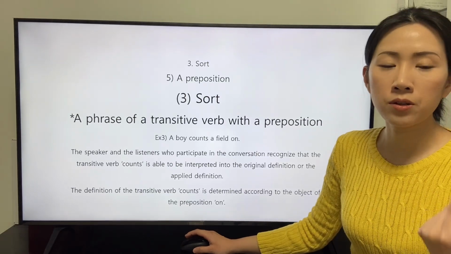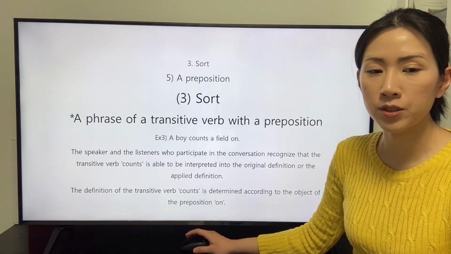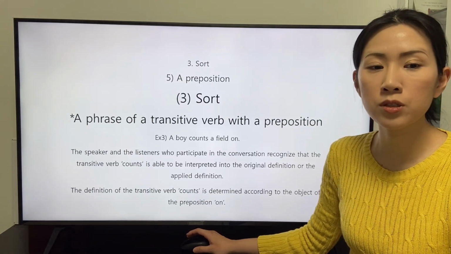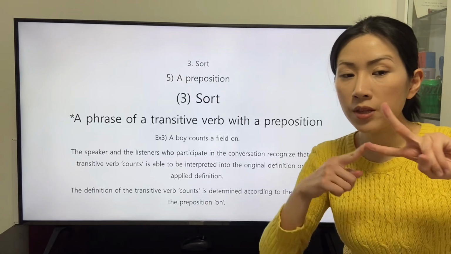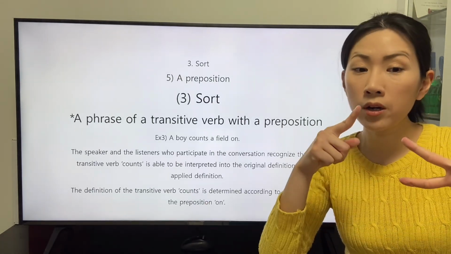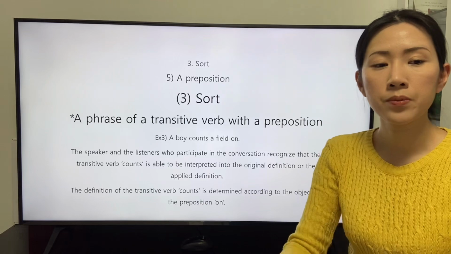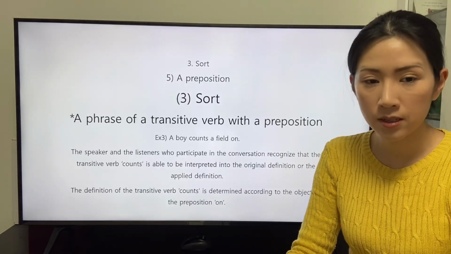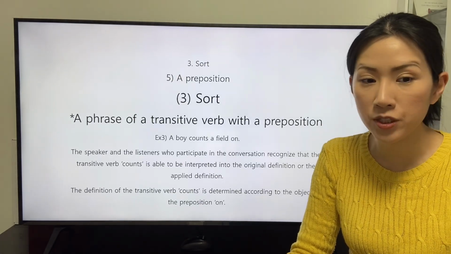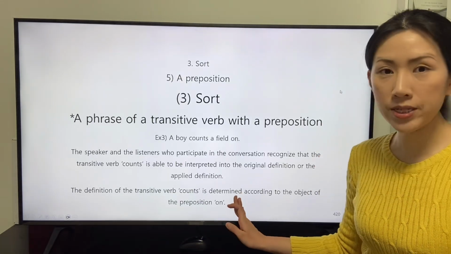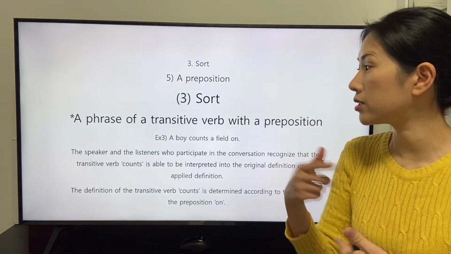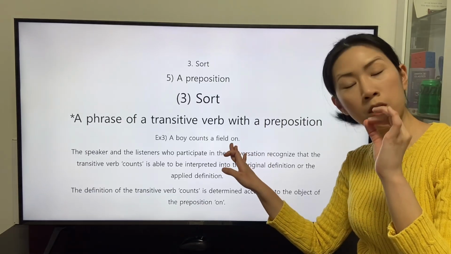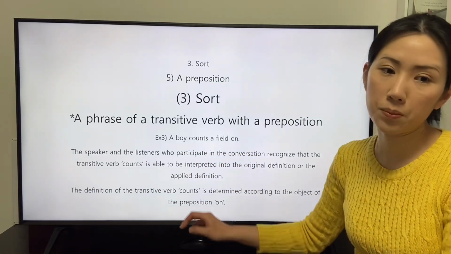The speaker and the listeners who participate in the conversation recognize that the transitive verb count is able to be interpreted into the original definition or the applied definition. The definition of the transitive verb count is determined according to the object of the preposition on. This is the reason why the speaker rearranges the object, field, from the object of the preposition to the object of the transitive verb.